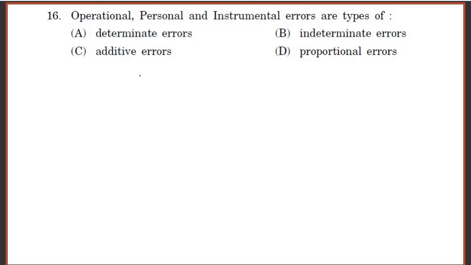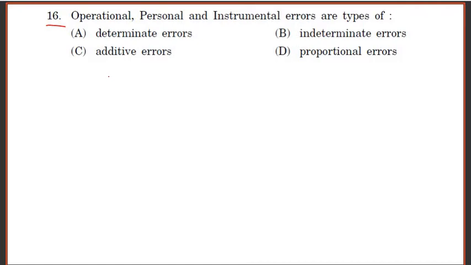Maharashtra SET exam 2021 question and answer, paper 2, chemical science. Question number 16. The operational, personal and instrumental errors are of types: determinate, indeterminate, additive and proportional error.